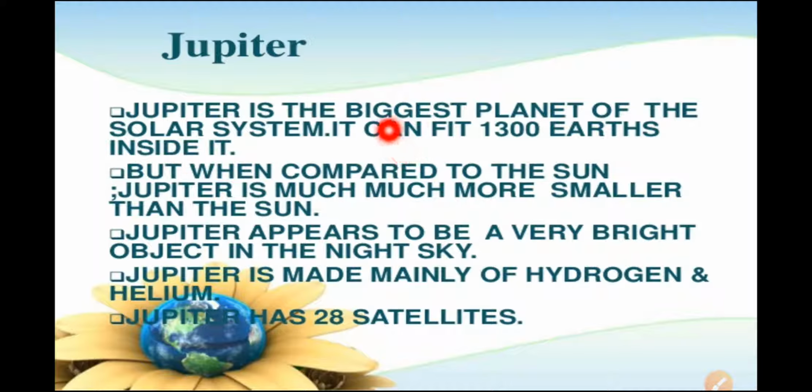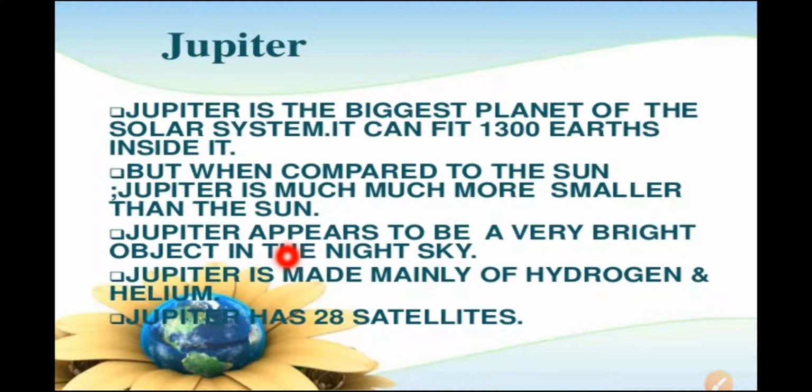Now see here, this planet is so large that about 1300 Earths can be placed inside this giant planet. But when compared to the Sun, Jupiter is much smaller than the Sun. So if we compare to the Sun, then it is smaller. But among the planets, Jupiter is the biggest, largest planet.